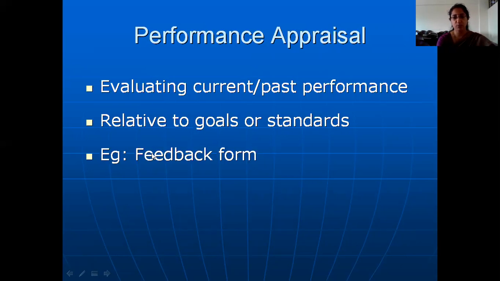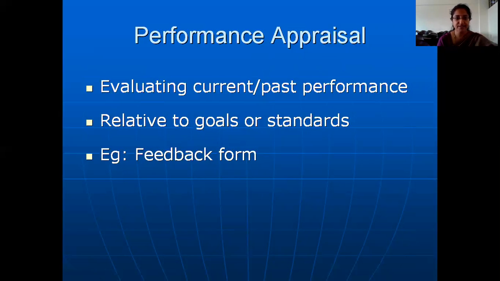One more example of how you can get details relating to performance appraisal is by way of feedback forms. If you want to understand one of your salesperson's ability in doing their job, one way is to check how many units they have sold. Another one is to check customer satisfaction level by way of a feedback form.